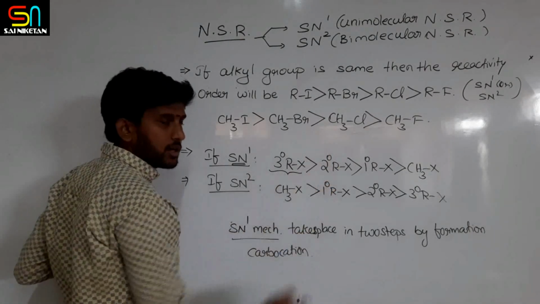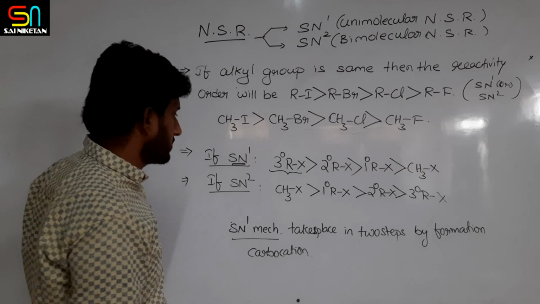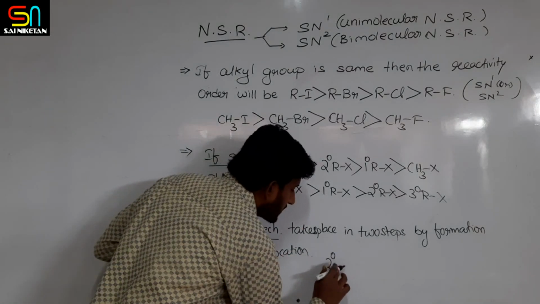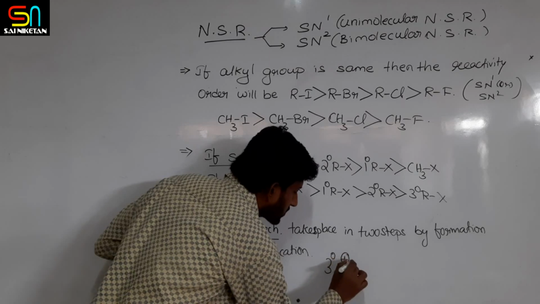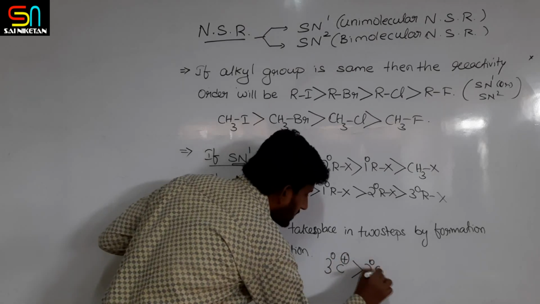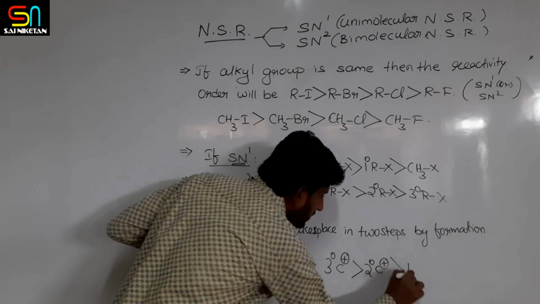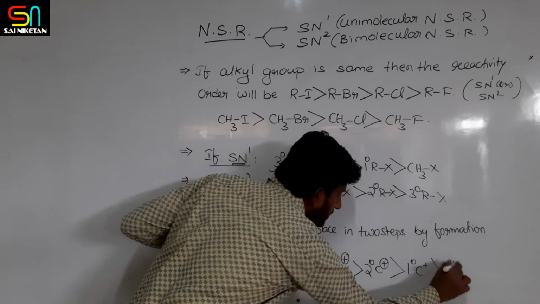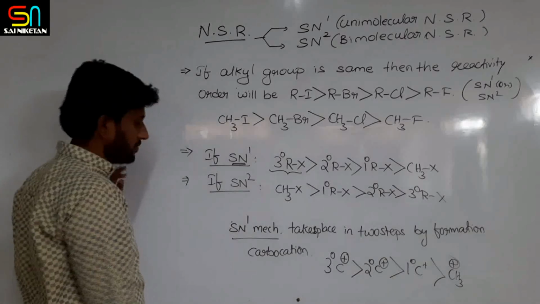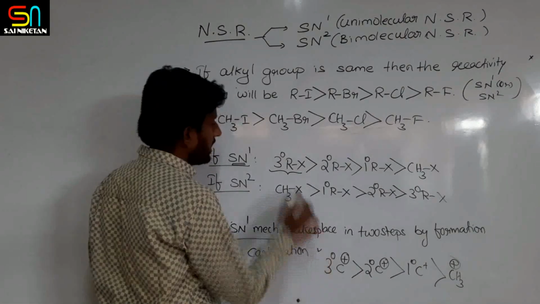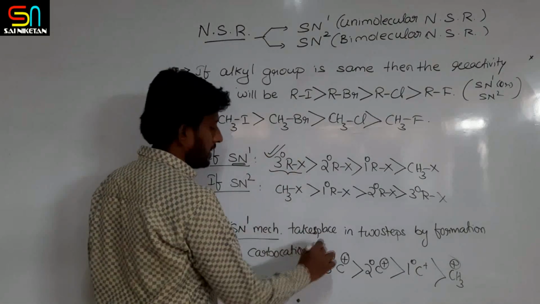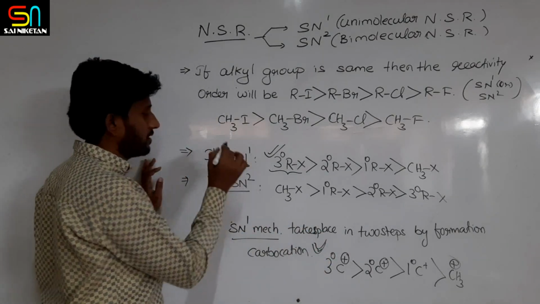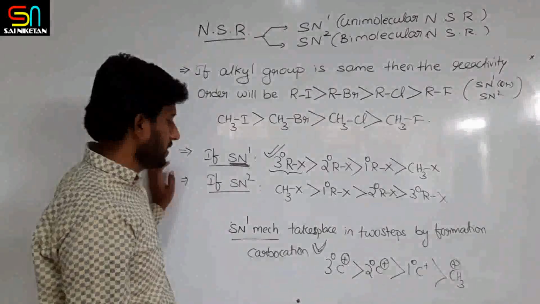If you look at the order of stability of carbocations, you know that tertiary carbocation is more stable than secondary carbocation, than primary carbocation, than methyl cation. That is the reason why tertiary alkyl halides are more reactive towards the SN1 mechanism.